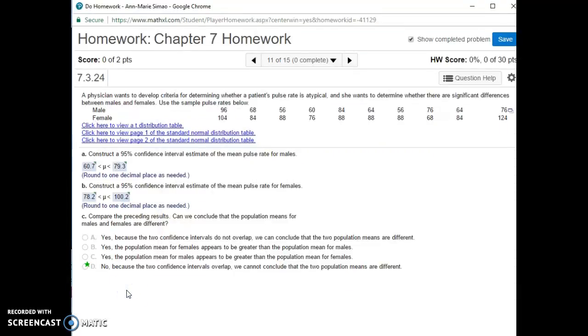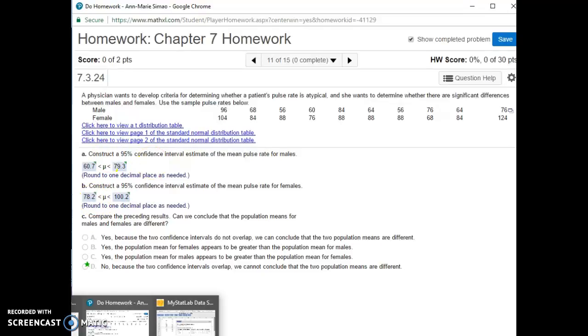And then compare the preceding results. Can we conclude that the population means for males and females are different? No, because the two confidence intervals overlap. 79.3 is the upper for the males and 78.2 is the lower for females.